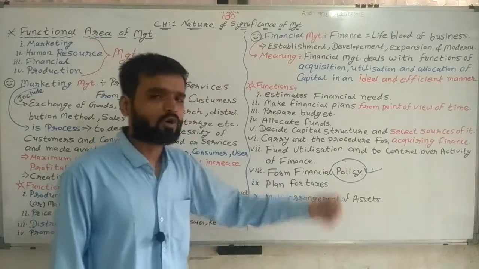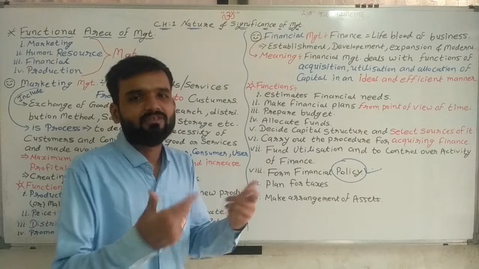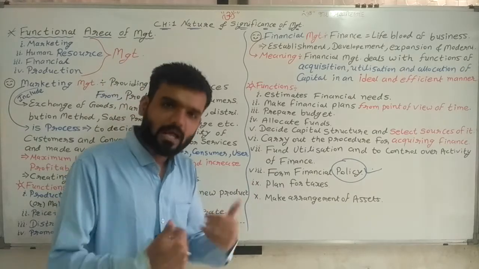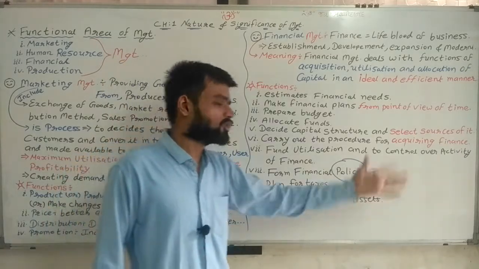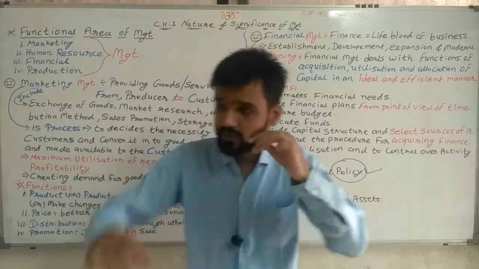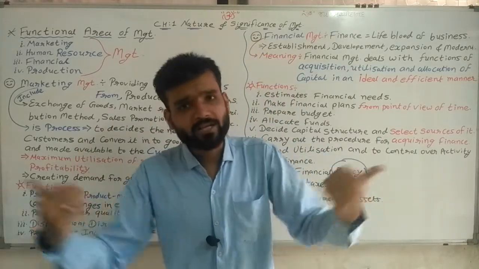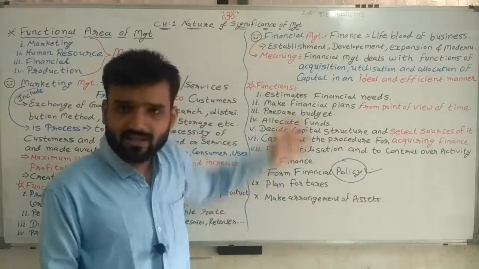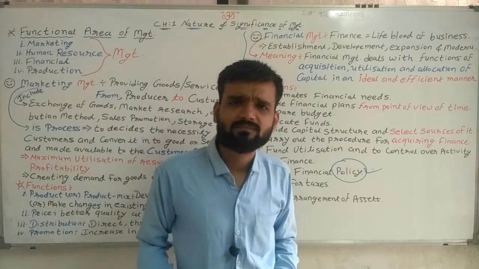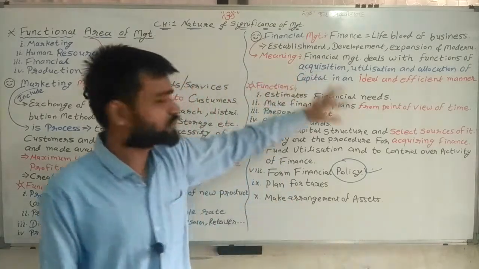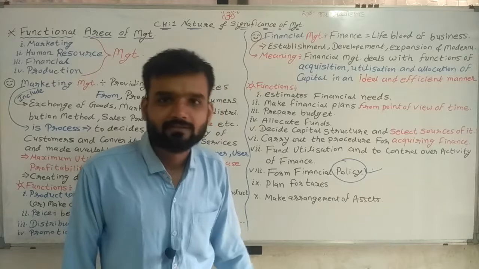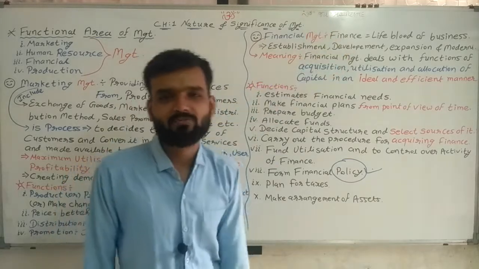Next, plan for taxes. Simple. We have to pay taxes, so plan it. Make arrangement of assets. Different assets we need to purchase, so make arrangement of them. That is done only by finance. So these are the functions done in financial management.